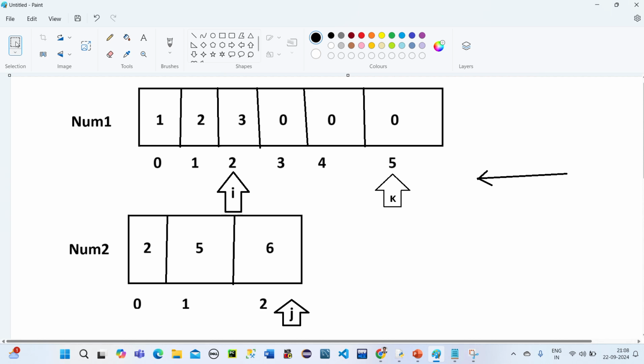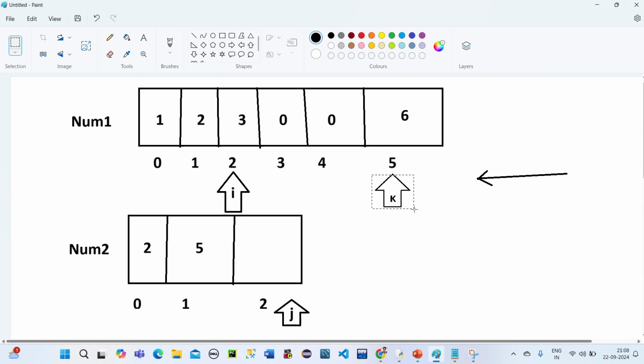So I'm just taking this 6 from here, control X, then removing this part, and pasting it here. 6 comes here. Fine. So whenever 6 comes here, it means this position is occupied.